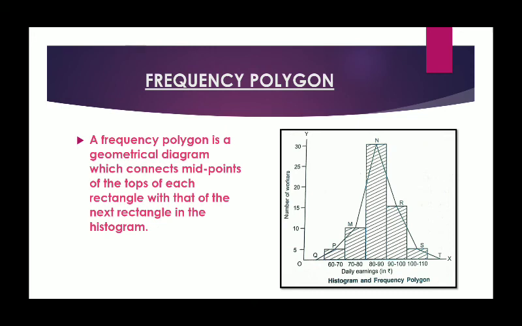Now when we join the top middle points, for example here you can see the first rectangle is having a height, P is the midpoint of that. Then M is the midpoint of the second, N is the midpoint of the third. Now we need to join the middle points of each of these rectangles, and then at the end we will join them with the axis. Yes, then the curve, the polygon which we will get is called frequency polygon.